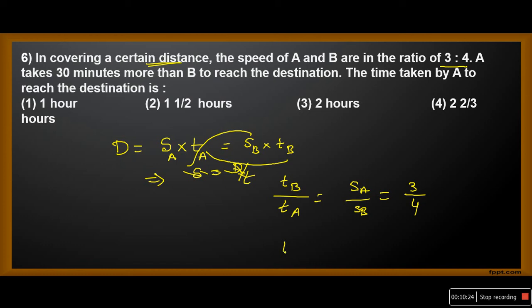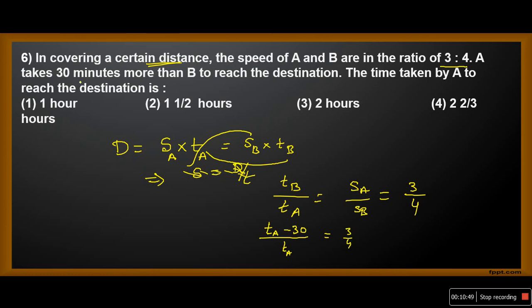Let us say the time taken by A is TA, keep that aside. But what is given? A takes 30 minutes more than B. It means TB is nothing but TA minus 30, and that equals 3 by 4 of TA. See here, very important. Who is taking more time?